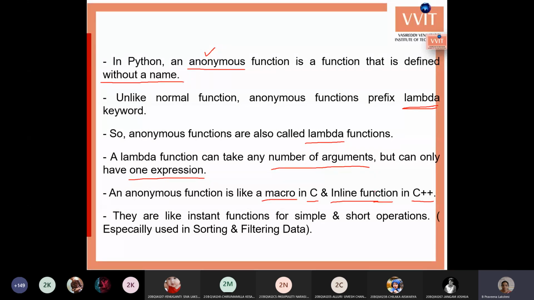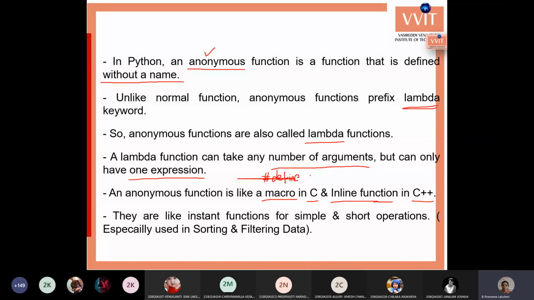Here in Python, we don't give the name. In the C language, a macro is defined with the help of hash define. I think you may all be aware of this. Hash define, which we can also call constant declaration, we can also use for macro declaration.